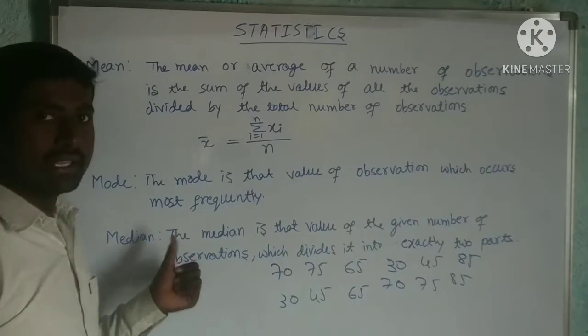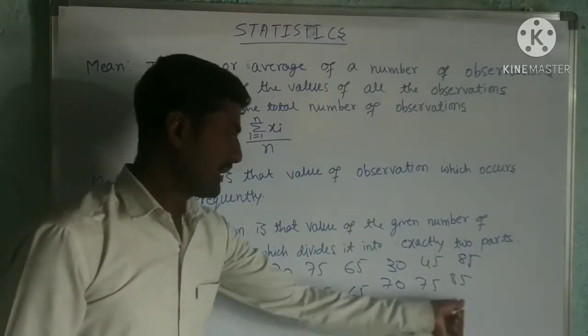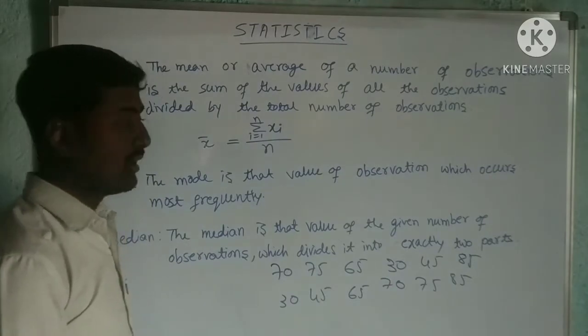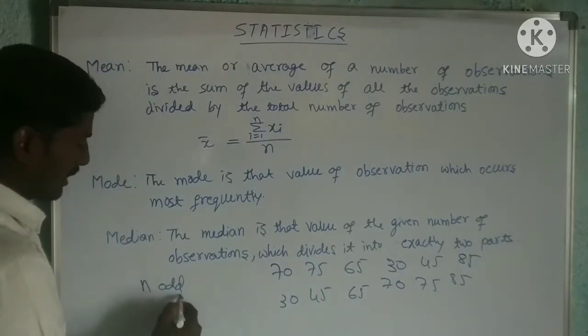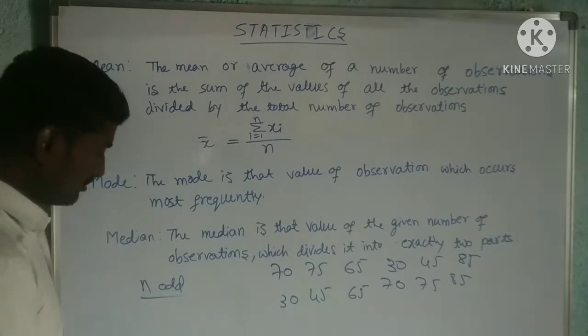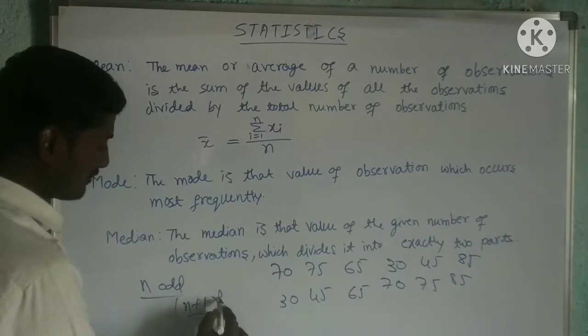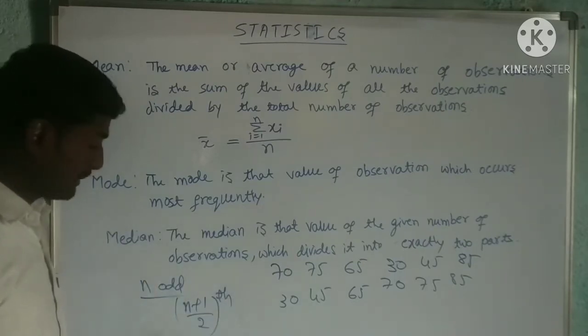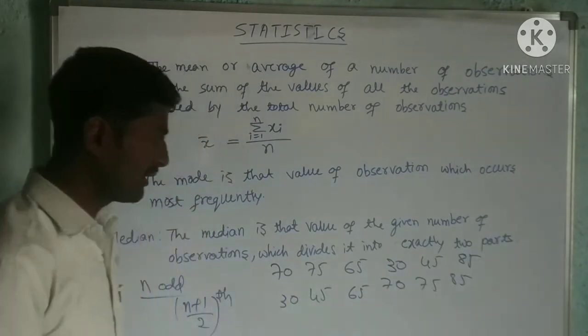To find the median, there are two special cases. What is that? The number of observations is odd. If the number of observations is odd, how can we find the median? That is, the (n plus 1) by 2th observation is the median. Here n is... sorry, not odd, it is even.